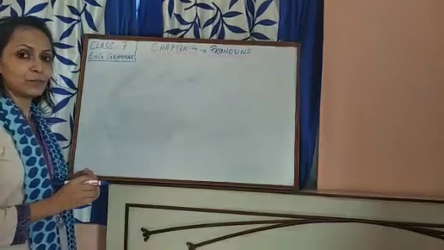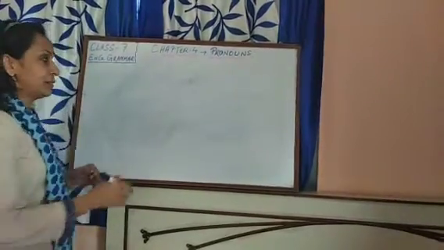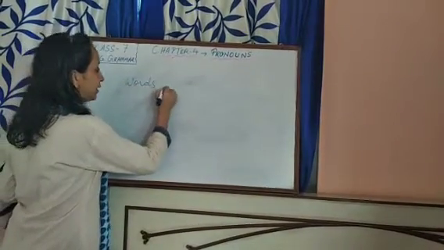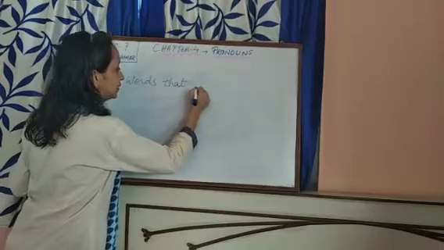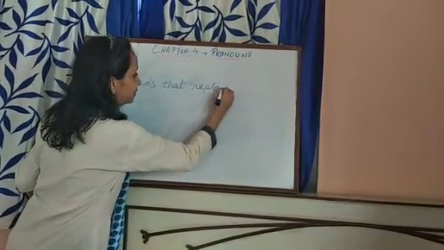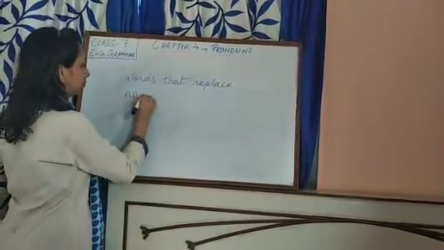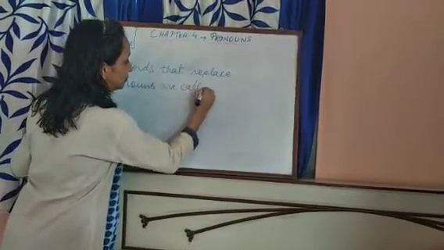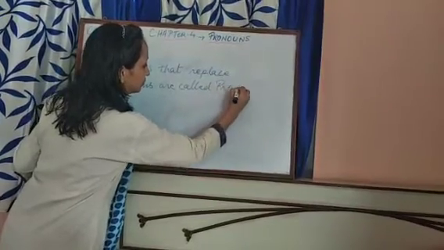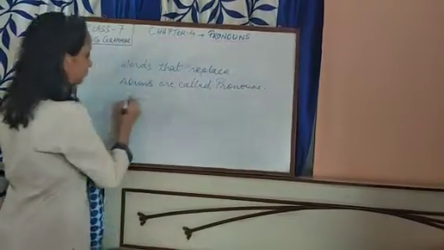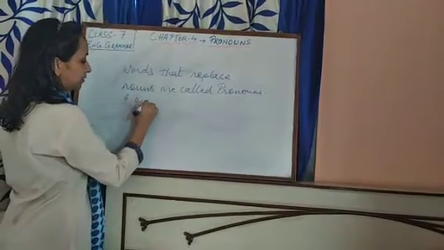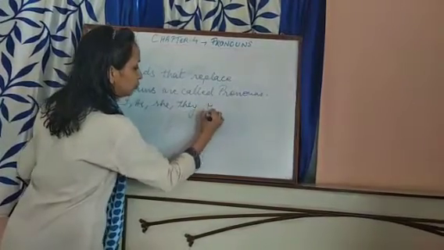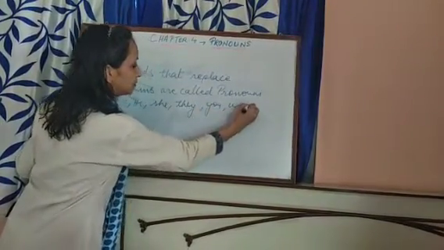Before starting, of course, we must know what are pronouns. Now, pronouns are those words that replace nouns. For example, we have I, he, she, they, you, we, it.